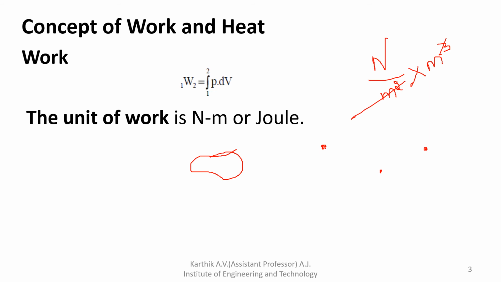That is called the path of the process. After completing all the processes, it returns to its original state point, and that is called a cycle. I hope all of you understood this.